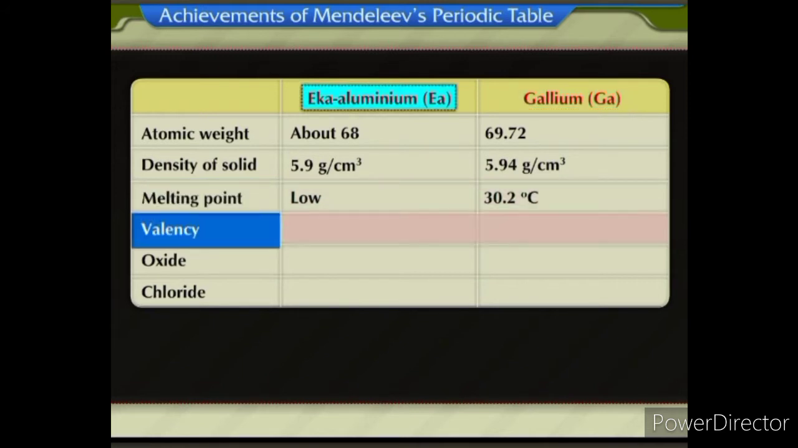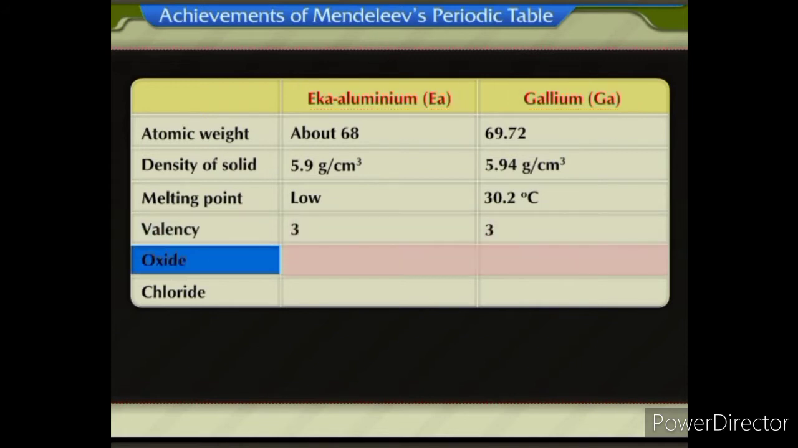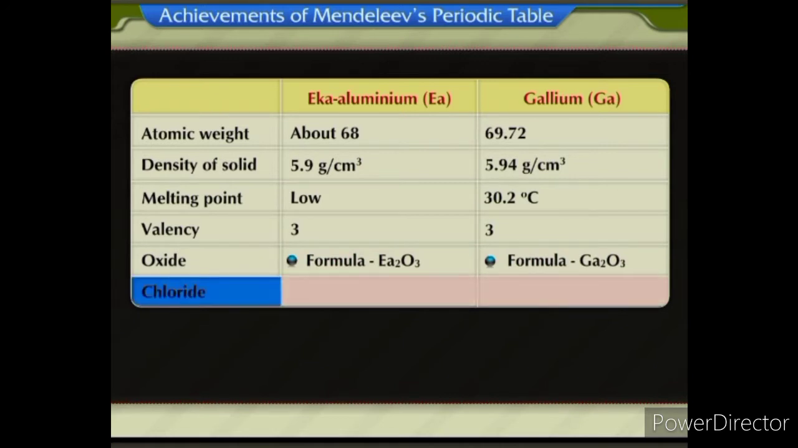The valencies of Eka aluminium and gallium are the same, that is 3. The formula of the oxides of both these elements is similar. Eka aluminium oxide is Ea2O3 and gallium oxide is Ga2O3. The formula of the chlorides of both these elements is also similar. Eka aluminium chloride is EaCl3 and gallium chloride is GaCl3.